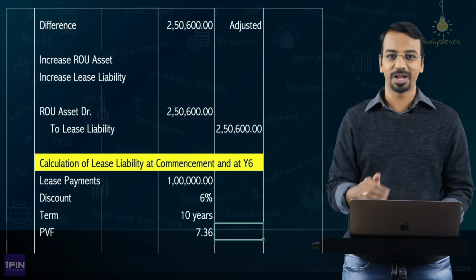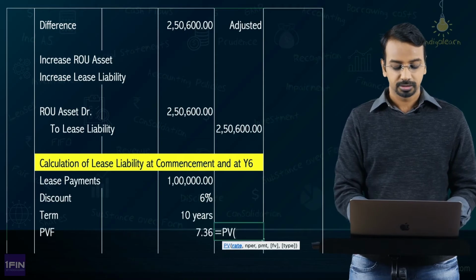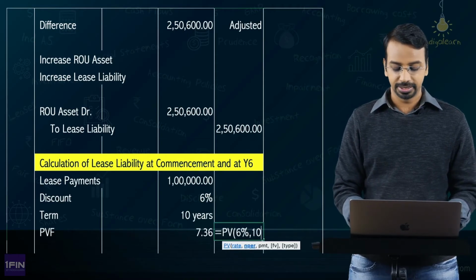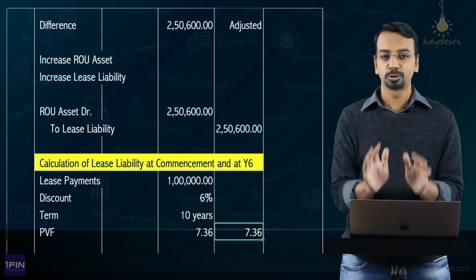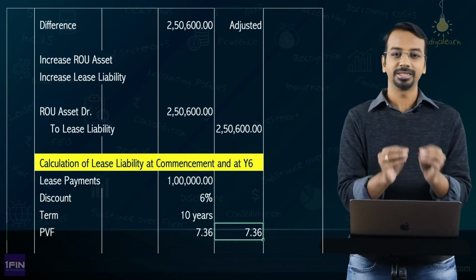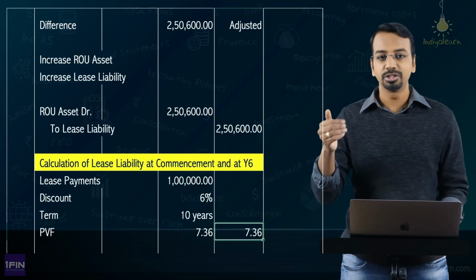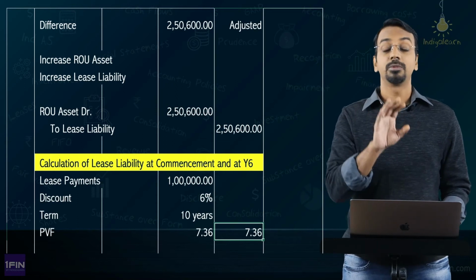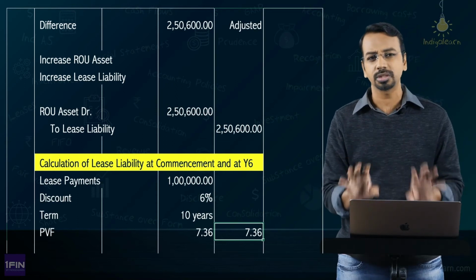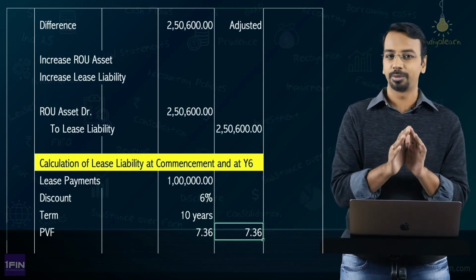I can use Excel also. I have the comfort of that. Equal to present value, 6%, 10 years, for a payment of -1, you get again 7.36. Just to show you that either way you calculate, you will get the same number. There will be a rounding difference, I am not saying no. If you take individual present values and then compute, you will get a difference. A 100, 200 difference would be there, but you should not be worried about that. And in most cases, you will get the present value factors in the examination, and you should not be worried about that as well.